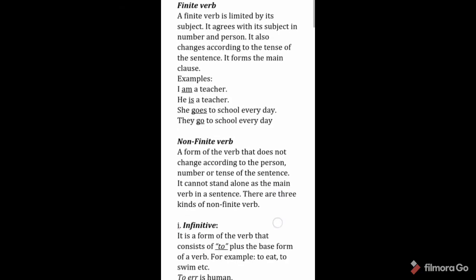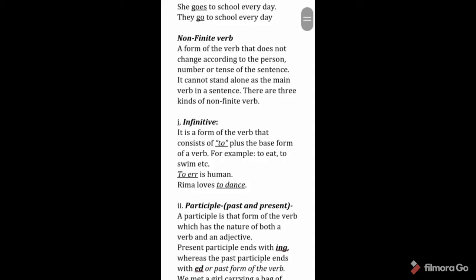Now we come to the non-finite verb. It is a form of the verb that does not change according to the person, number, or tense of the sentence. It cannot stand alone as the main verb in a sentence. There are three kinds of non-finite verb. First, the infinitive. It is a form of the verb that consists of to plus the base form of a verb. For example, to eat, to swim, to read, to play, etc.